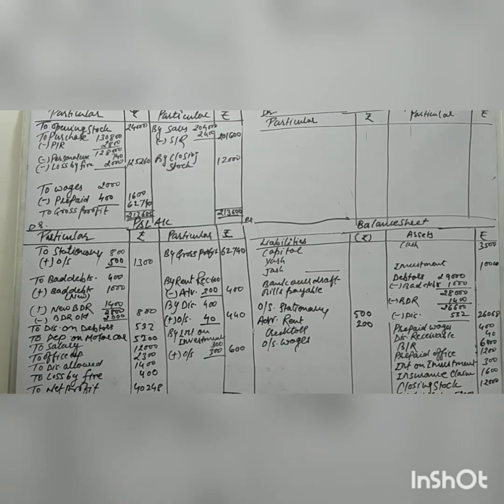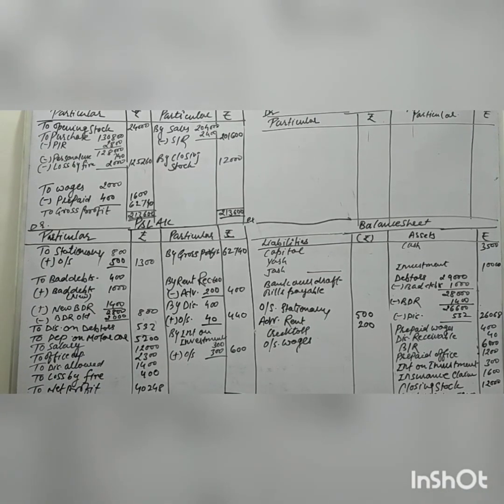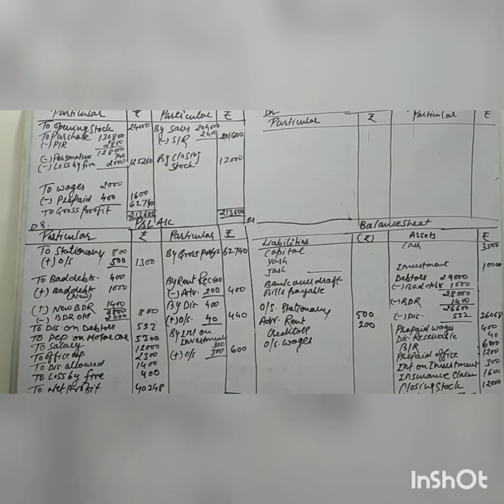Okay, so you can see I have made all the questions, trading, P&L and balance sheet, because I am facing a problem while writing the question. So that's why I put all the adjustments first. Now I am explaining. Goods worth rupees 2,000 destroyed by fire, and the insurance company has admitted a claim of only 80%.